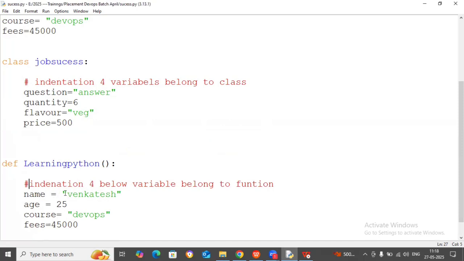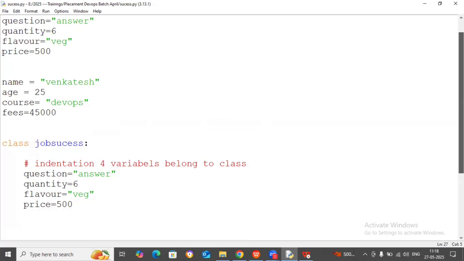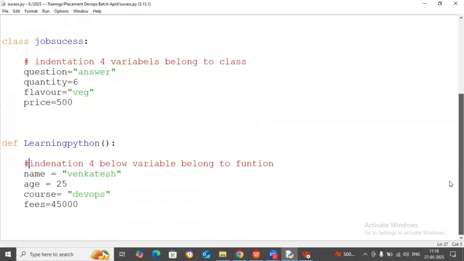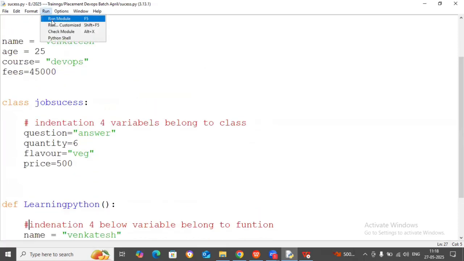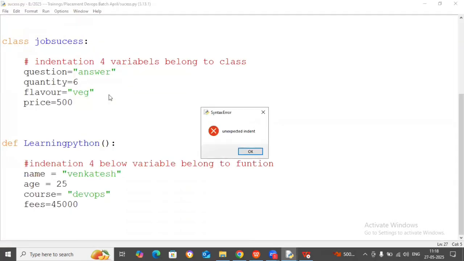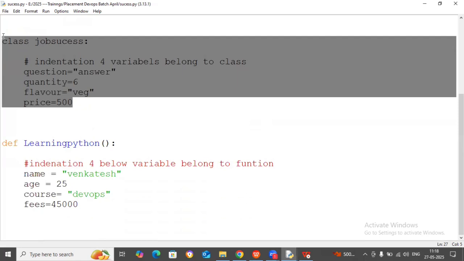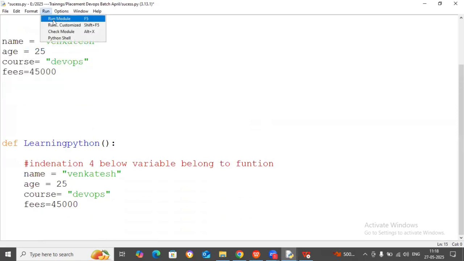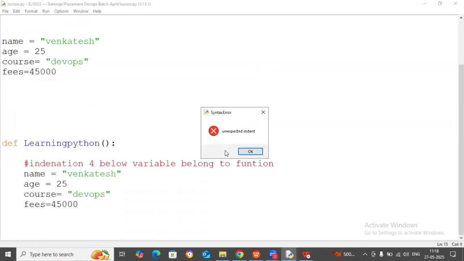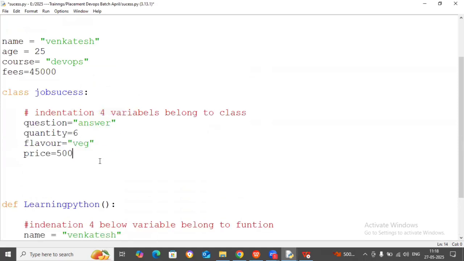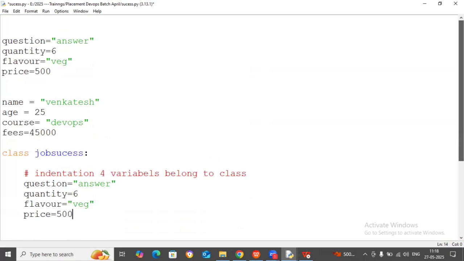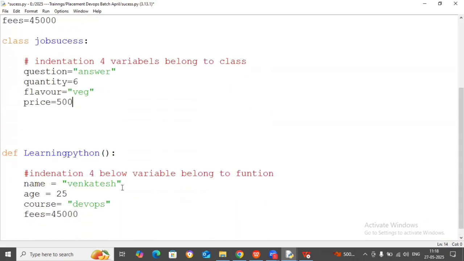Name, age, course fees are the same, right? See here, name, age, course fees, all the same, perfect. One second, now run the code. Yeah, only the function has a problem. Colon, I have written the colon here.